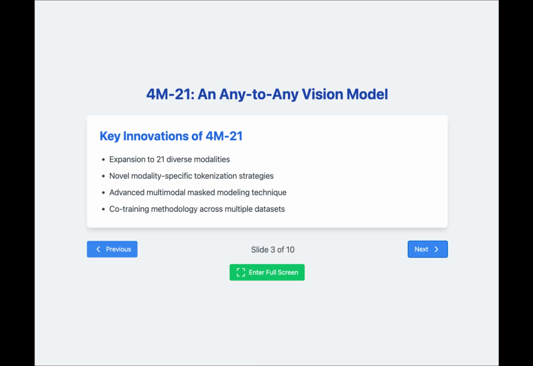The 4M-21 model introduces several key innovations. First, it expands the scope to handle 21 diverse modalities, a substantial increase from previous models. This is achieved through sophisticated modality-specific tokenization techniques, enabling the representation of various data types in a unified format. The model employs an advanced multimodal masked modeling approach for training, and crucially, it's co-trained on multiple datasets to enhance its generalization capabilities and robustness.